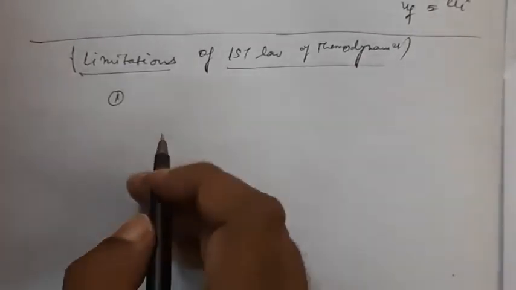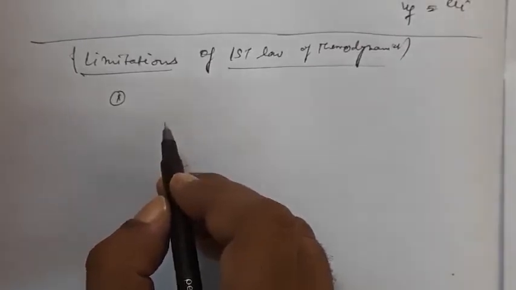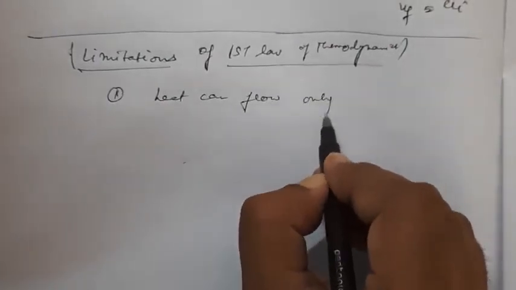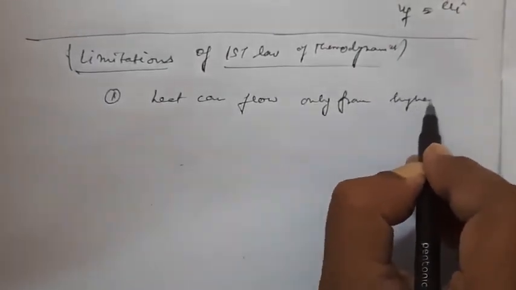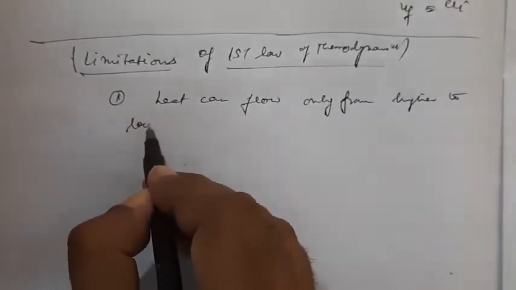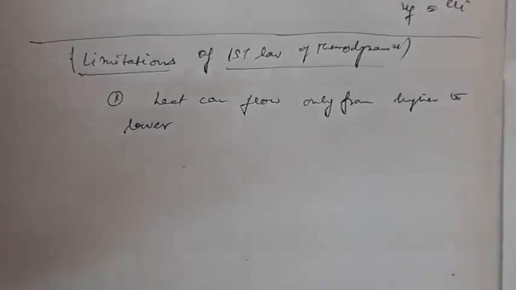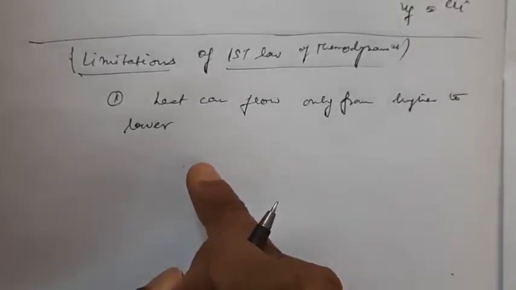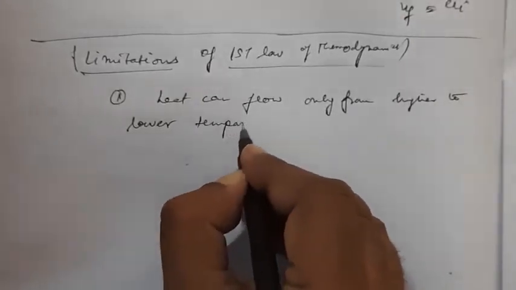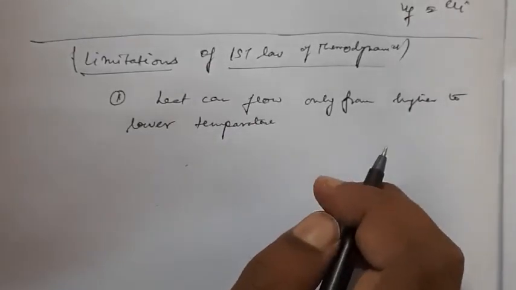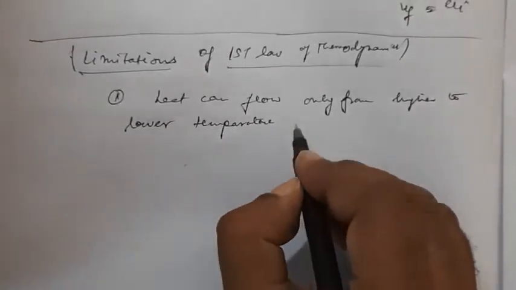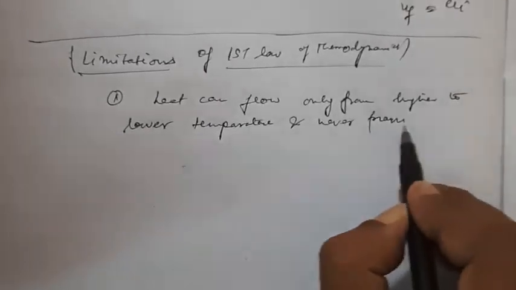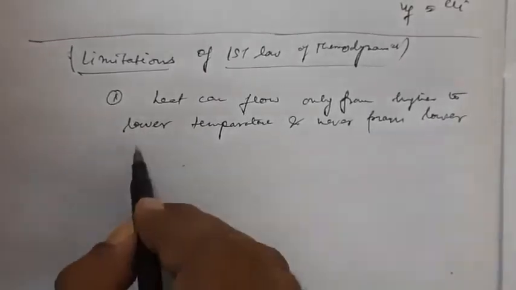So, the first one is heat can flow only from higher to lower temperature, and never from lower to higher.